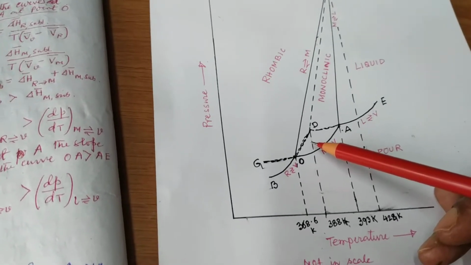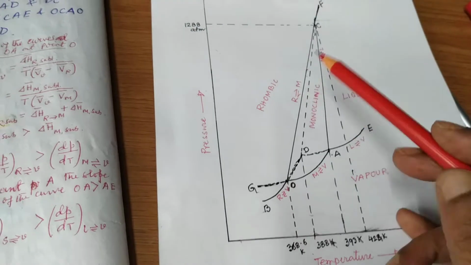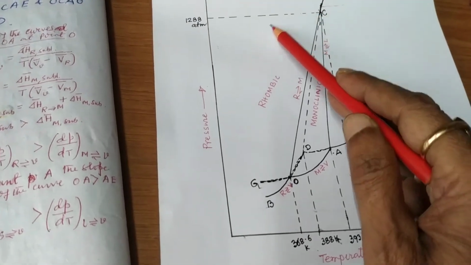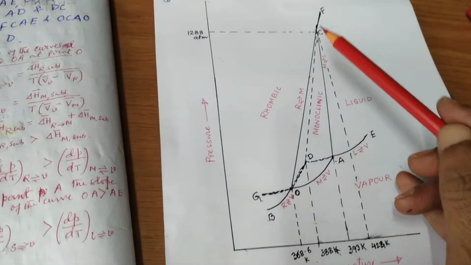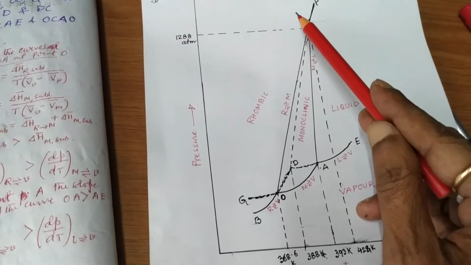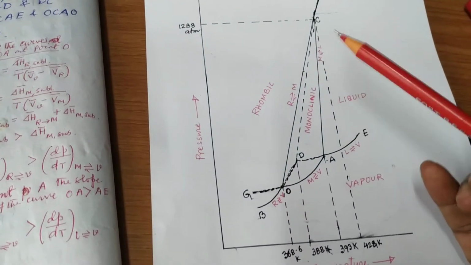Now there are 4 areas. One is BOCF, under this area. The other area is BOAC.